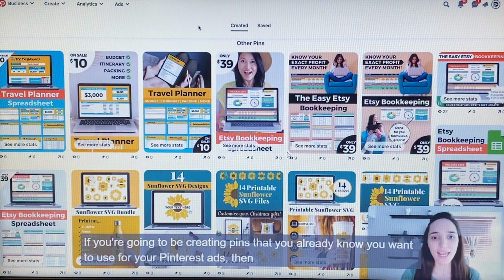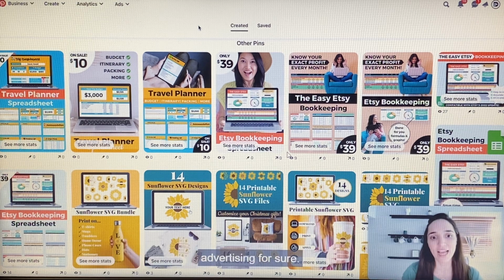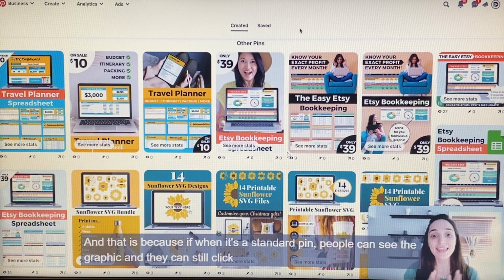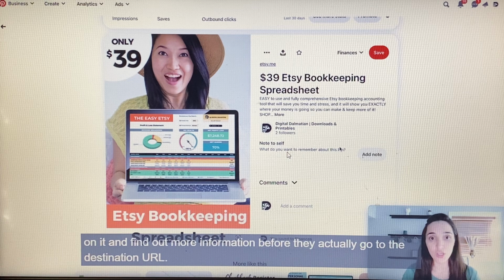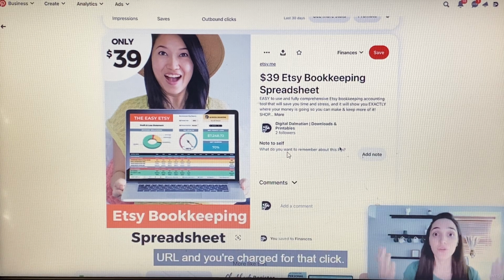If you're going to be creating pins that you already know you want to use for your Pinterest ads, then I have two important tips for you that are going to save you money and give you better results with your advertising. The first one is to include the price of your product or service on the pin graphic. With a standard pin, people can see the graphic and still click on it to find out more information before they go to the destination URL. But for promoted pins, when they click on the graphic, it goes straight to the final URL and you're charged for that click.